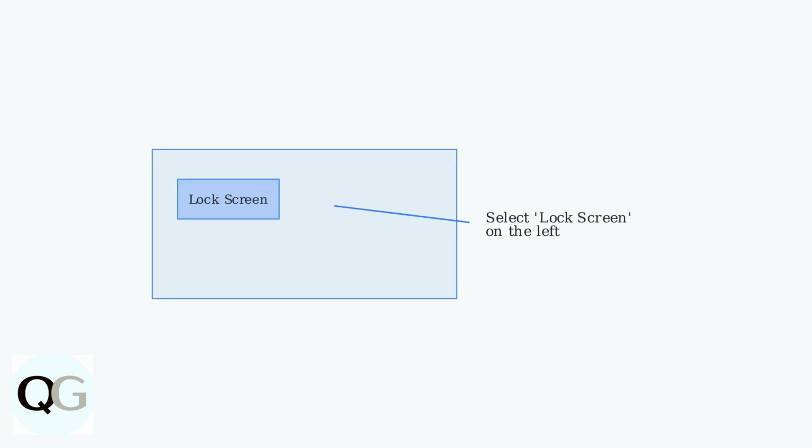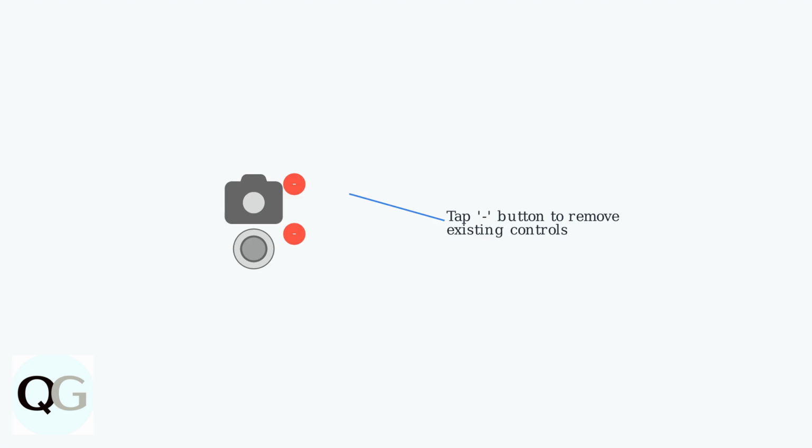To add home controls to your lock screen for instant access, start by pressing and holding on your lock screen, then tap Customize. In the customization interface, select Lock Screen on the left side to access the lock screen controls. Remove existing controls like camera or flashlight by tapping the minus button next to them. Tap the plus button to add a new control, then select Home or a specific scene or automation from the